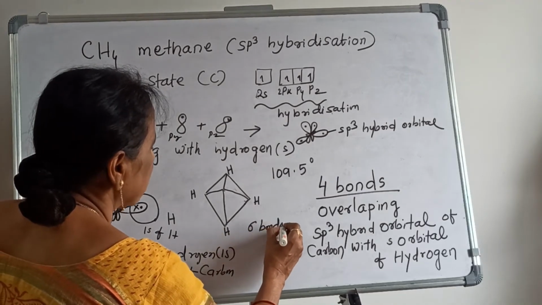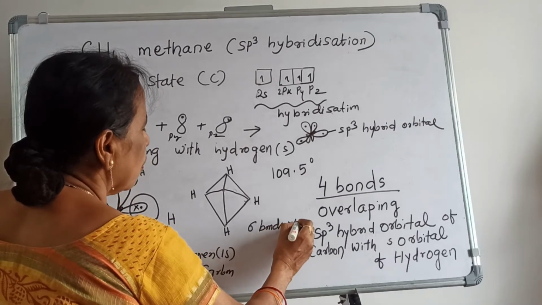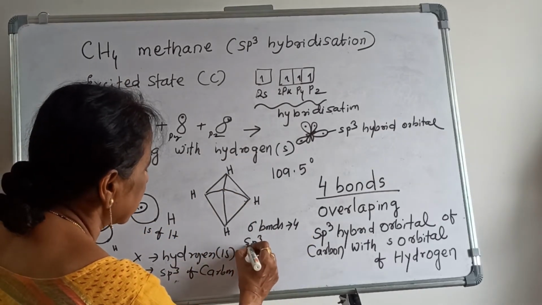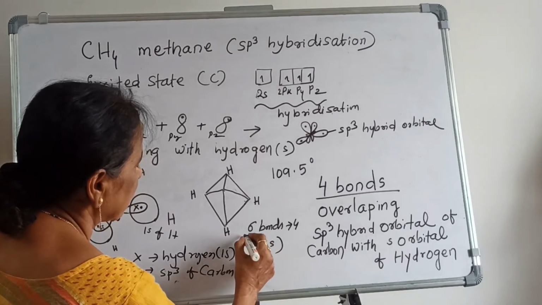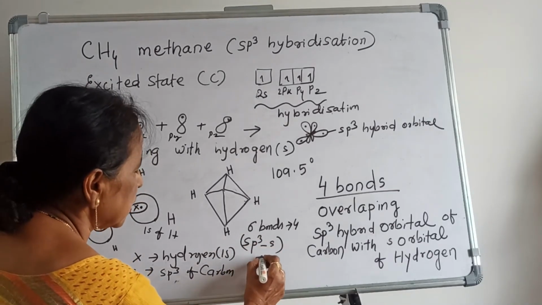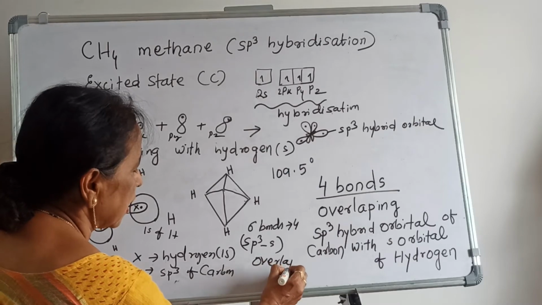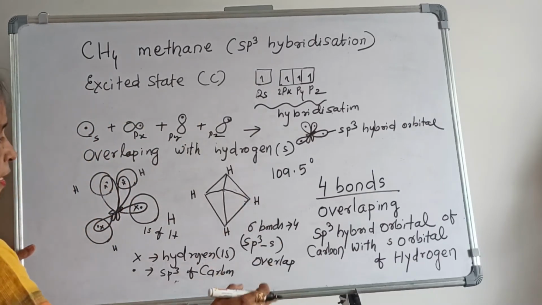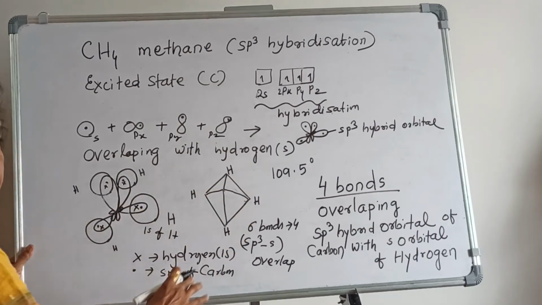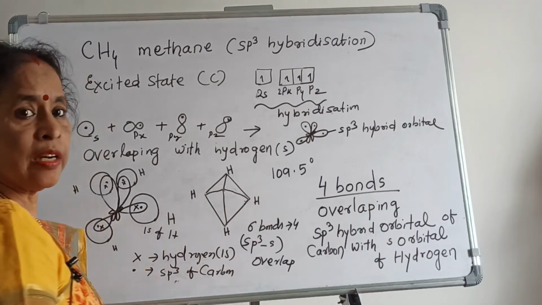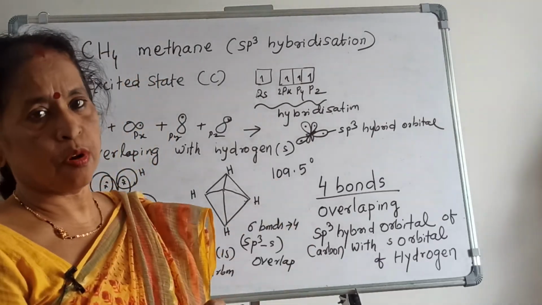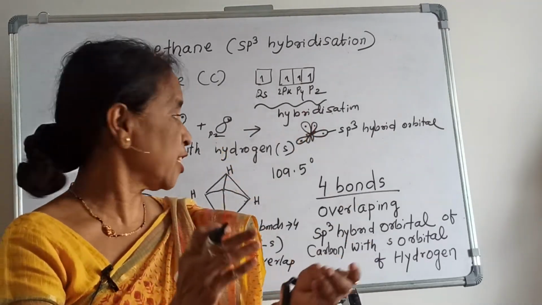And how many sigma bonds? 4. And what is the overlapping? The overlapping is sp3-s overlapping. sp3 means of carbon, s means of hydrogen. So here this is the tetrahedral structure with an angle of 109 degrees 5 minutes. So here there are 4 bonds and the structure is tetrahedral.